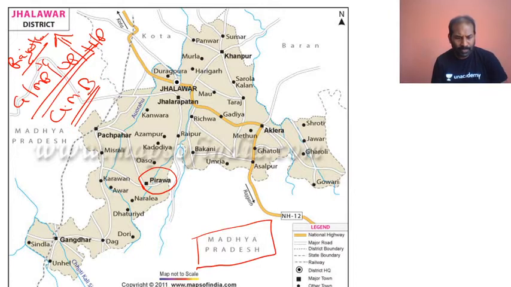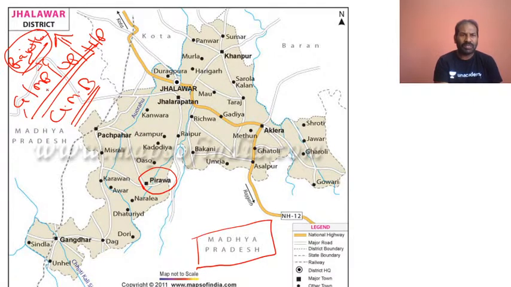So yes, okay, fine. Look at this. This is Pirawa, which for almost two centuries has had a black gold rush, and opium is found there. They go ahead with the cultivation and manufacturing of opium there, and it borders Madhya Pradesh and Rajasthan. It is part of the Jhalawar district, which is part of Rajasthan.